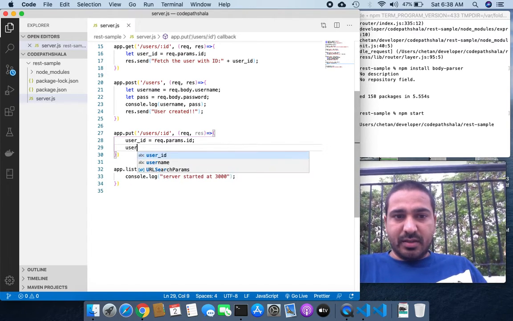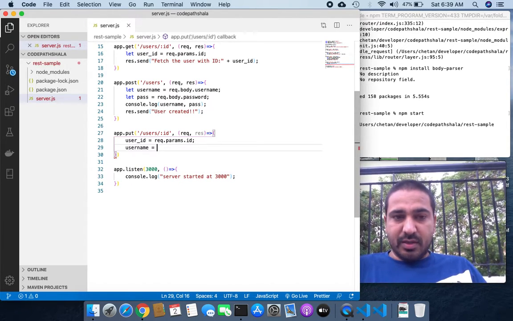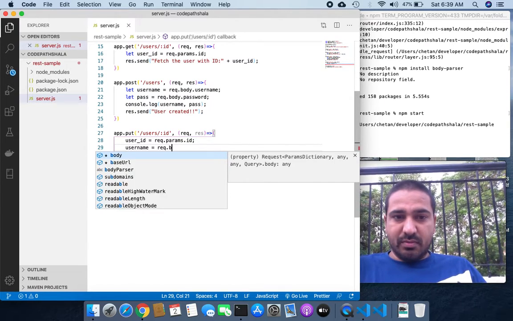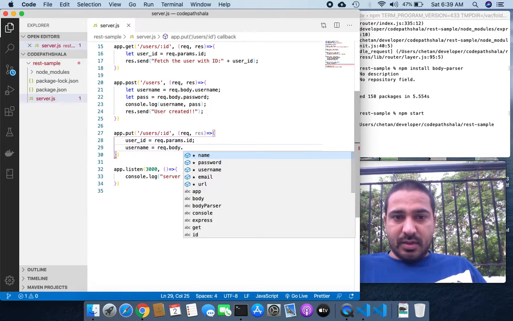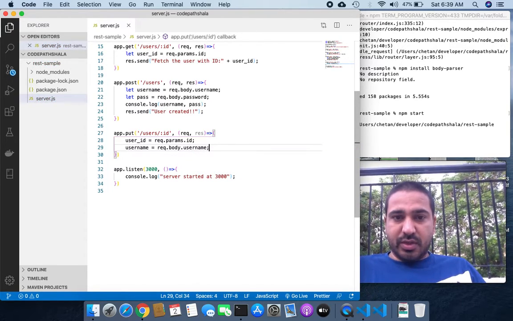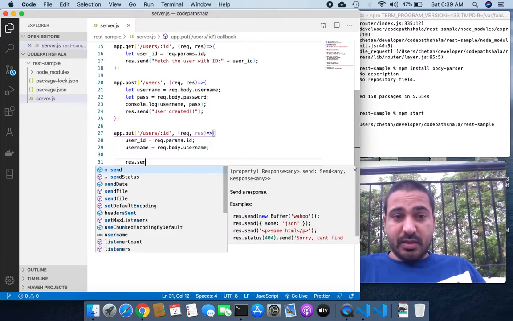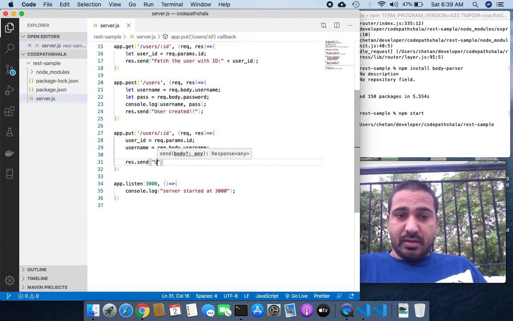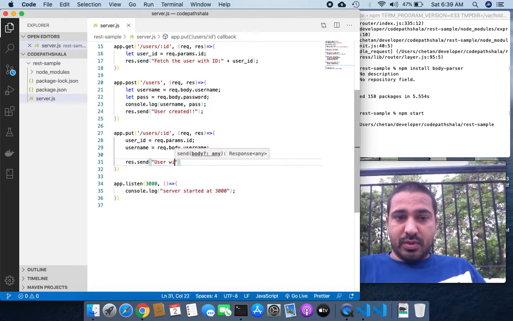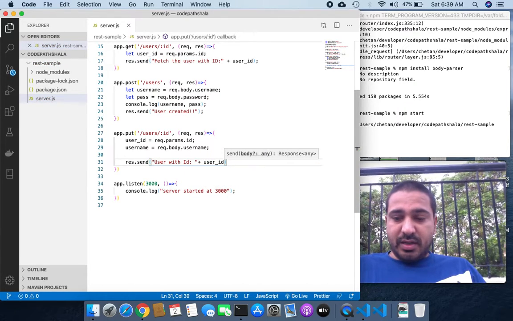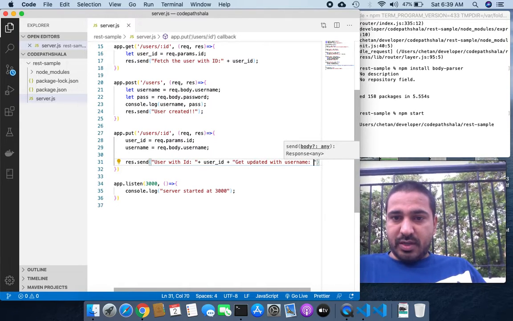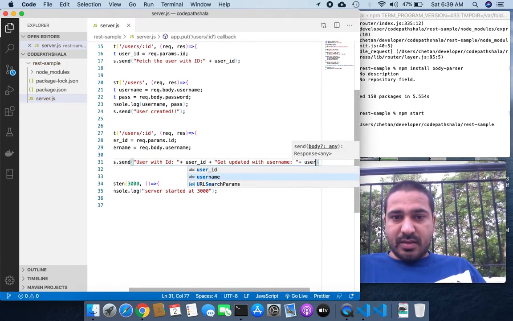The same thing: I want to update the username, so that username is going to come from the body, req.body and username. Then res.send: user with id, user id gets updated with username, and that is the username.